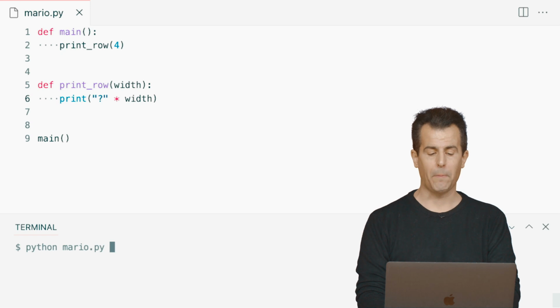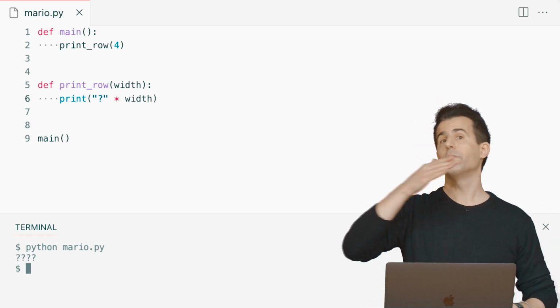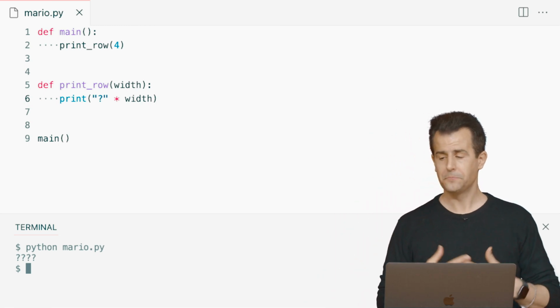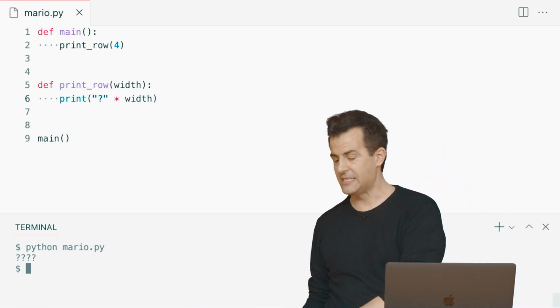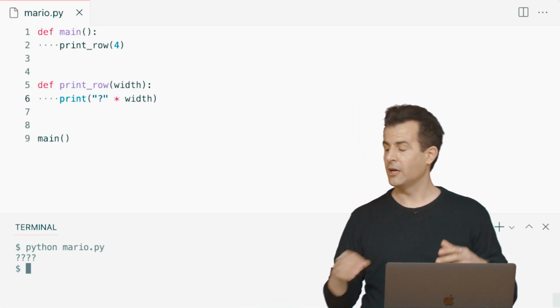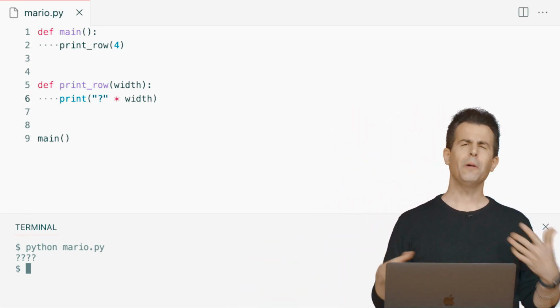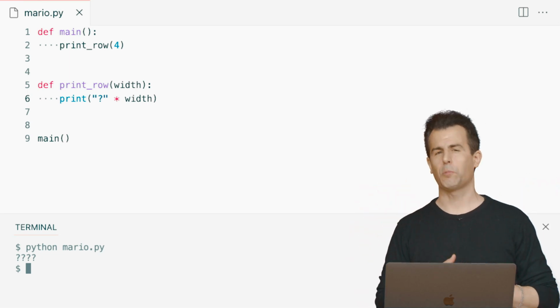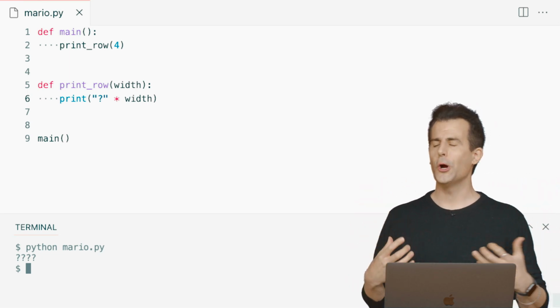Let's do Python of Mario.py, enter. And now I've got 4 question marks. It's not nearly as pretty as the more graphical version, but it is at least a building block toward having now a reusable function like print row. And why am I doing all this? Like, why are we over-engineering the solution to these problems by having print column and print row?